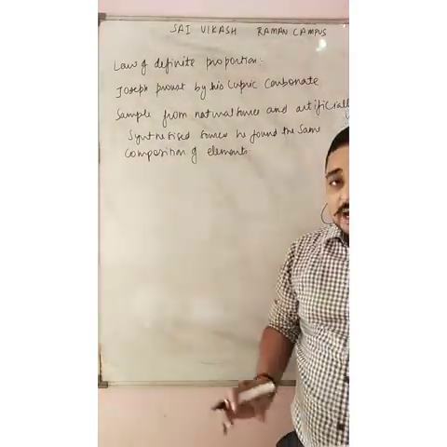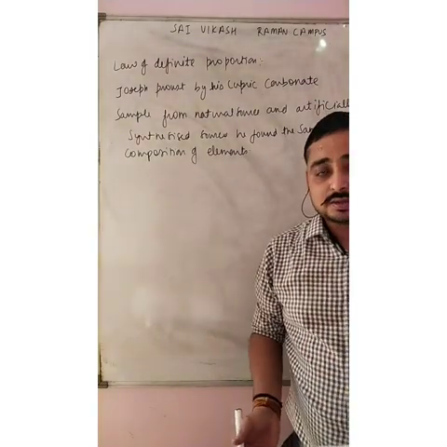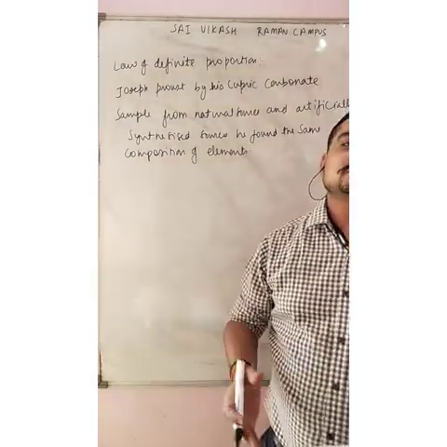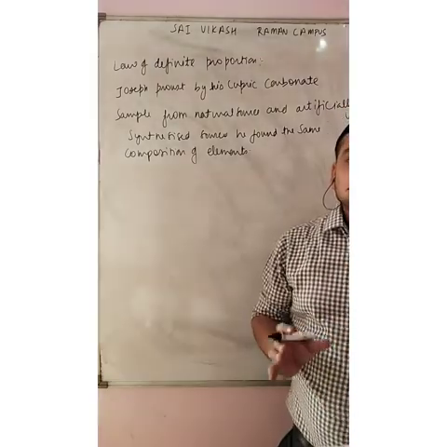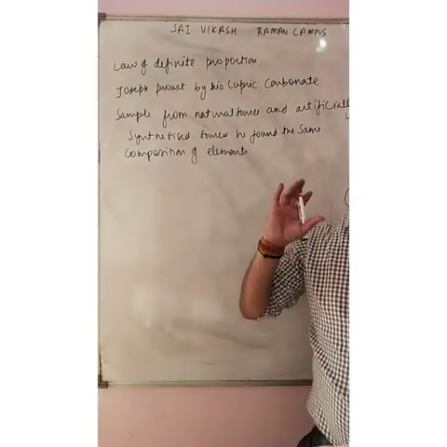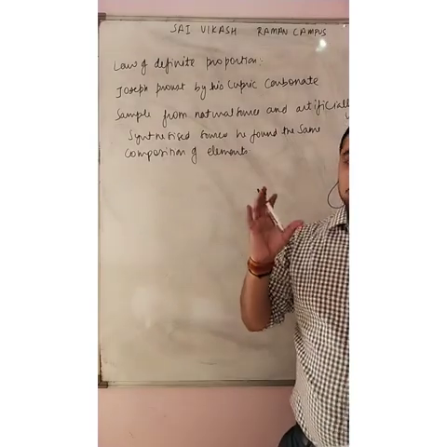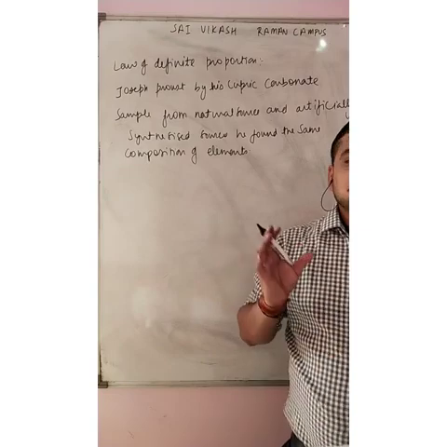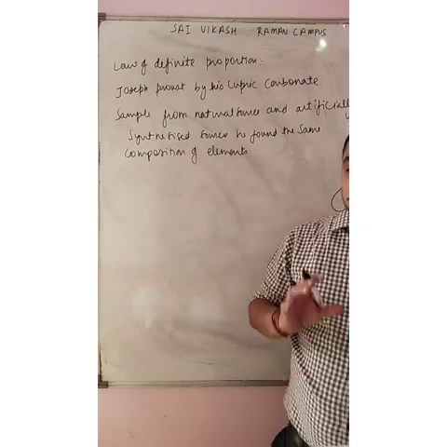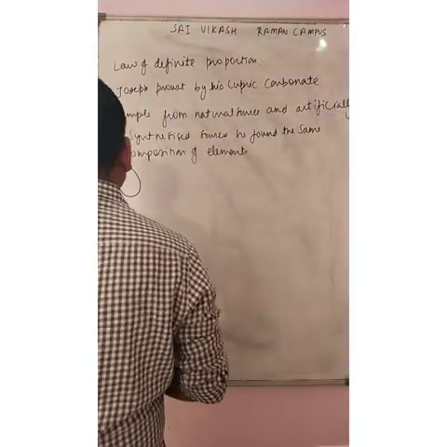Either the sample was from a natural source or it was chemically synthesized in the laboratory. So he told everyone that no matter from which source the sample is coming, the composition of elements must remain the same.